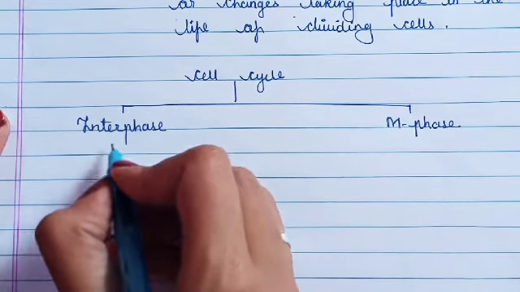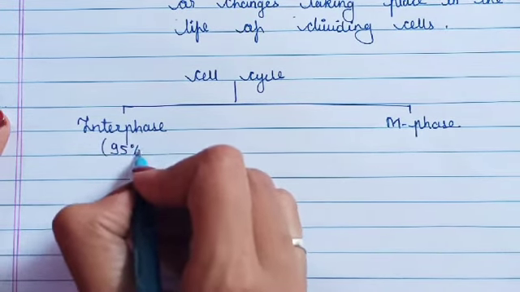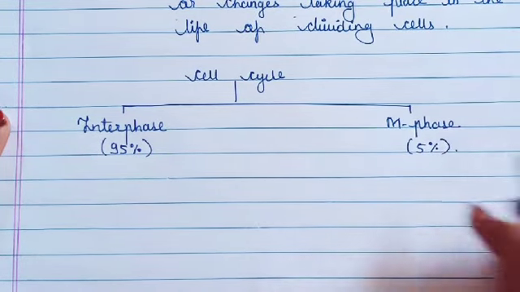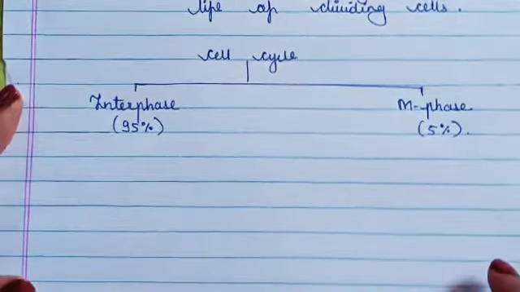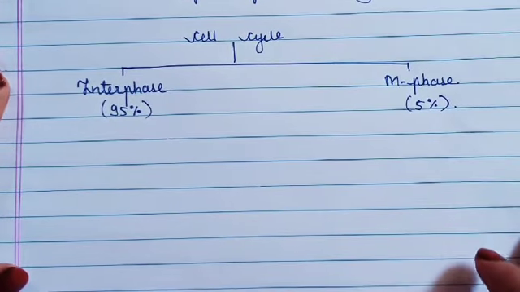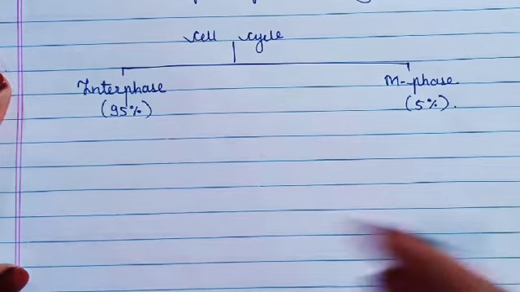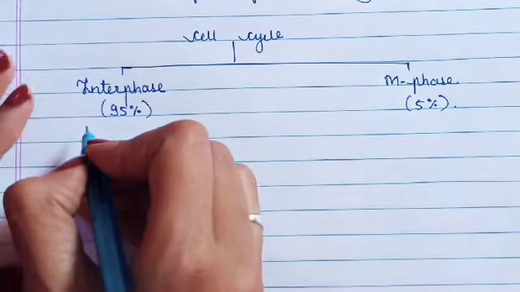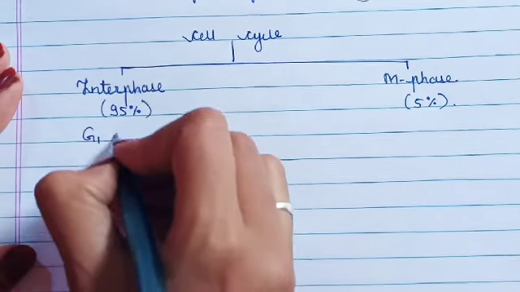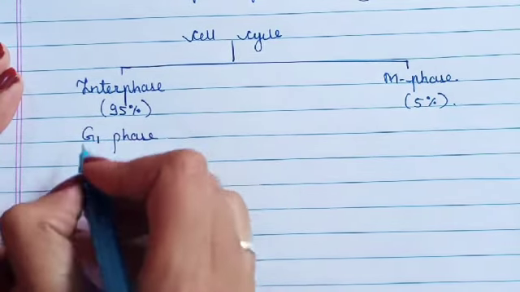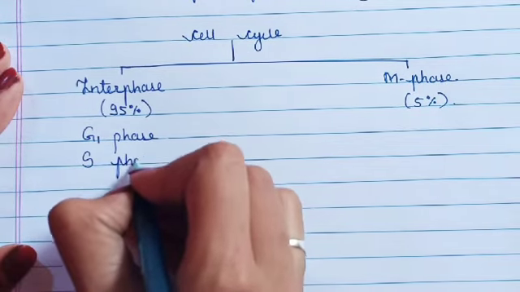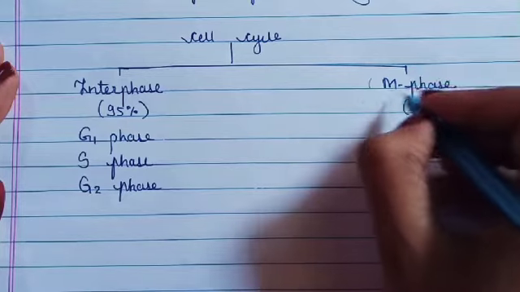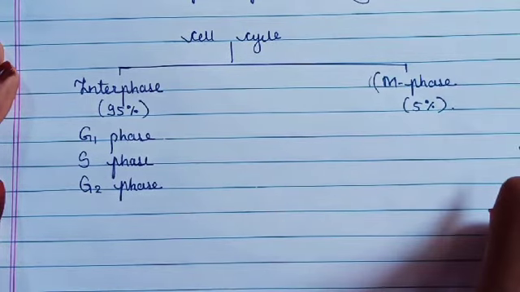Interphase is the biggest phase, about 95% of the cell cycle, and 5% is the M phase. Now in interphase, you can see the G1 phase, S phase and G2 phase.